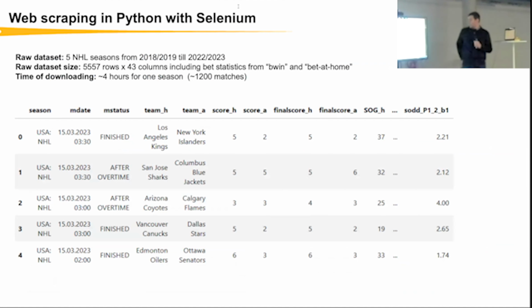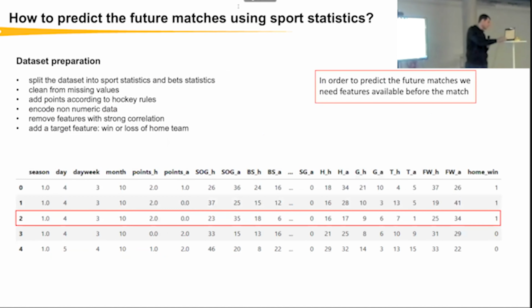And how do I collect the statistics? In principle, I use just web scraping techniques available in Python, for example, the Selenium library. I have downloaded the last 5 seasons from the National Hockey League. This is more than 5,000 matches, and it includes 43 features, both for sports statistics and for bet statistics. And this is our raw data. Of course, we have to do different manipulations with those features in order to prepare our data set for the learning algorithms.